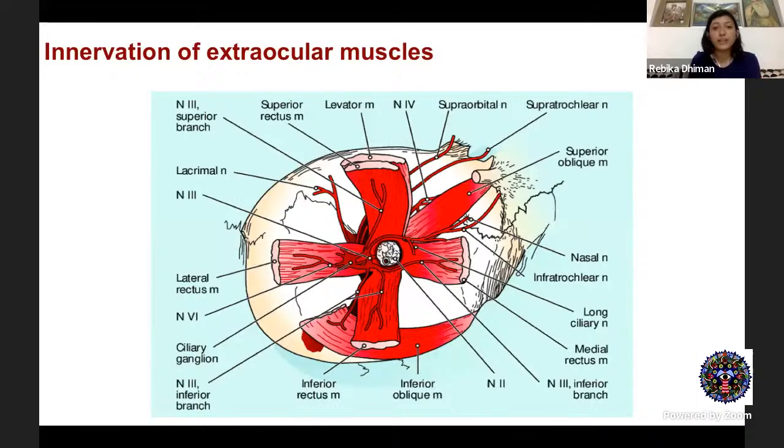Now, innervation, as you know, is essentially by 3 nerves: the 3rd nerve, the 4th nerve, and the 6th nerve. The majority of the supply is from the 3rd nerve. The superior division of the 3rd nerve supplies your LPS and the superior rectus muscle. Then the inferior division supplies your inferior rectus, medial rectus, and the inferior oblique muscles. The lateral rectus is supplied by your 6th nerve, and your superior oblique muscle is supplied by the trochlear nerve.